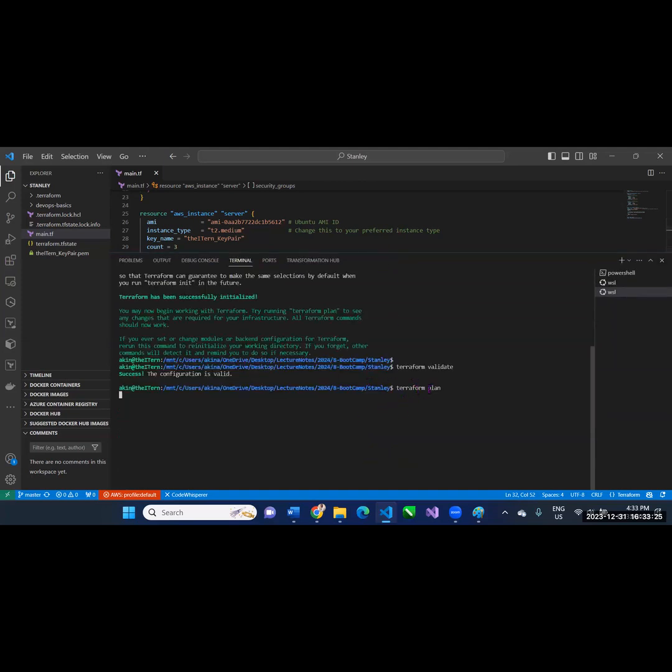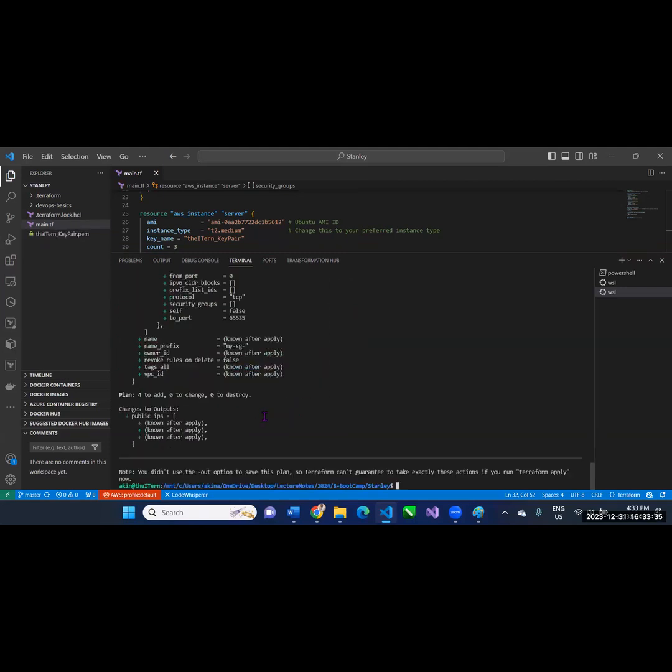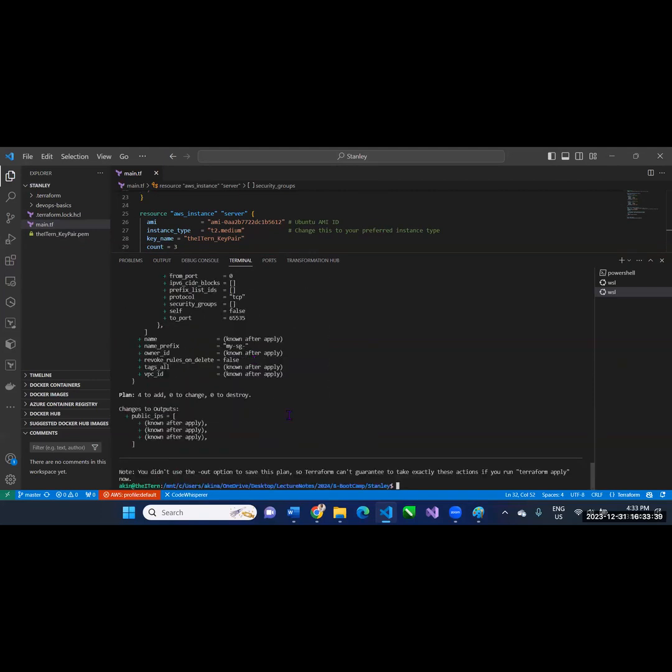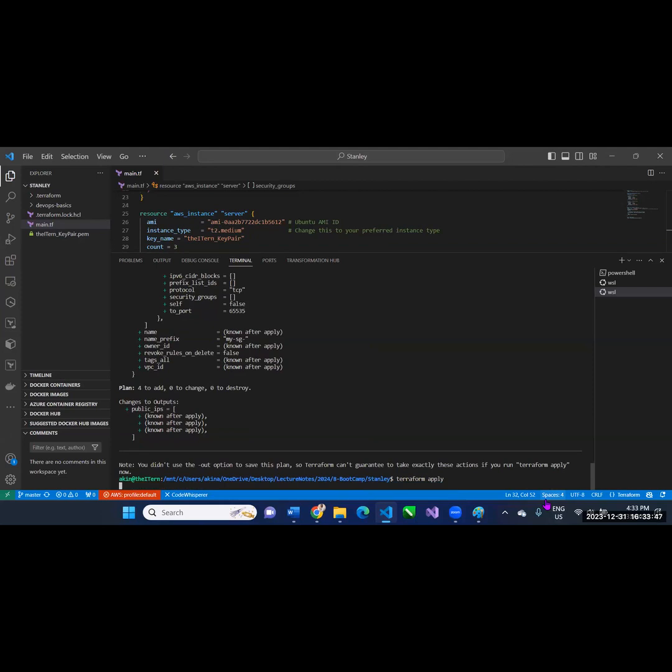It's checking now. And it will give me the plan. So let's wait. And then it says it will do all of this for me. All right. So this is just the summary. And then finally, yeah, I'm happy with that now. Terraform apply. Which means go ahead and execute it and give me all of them.